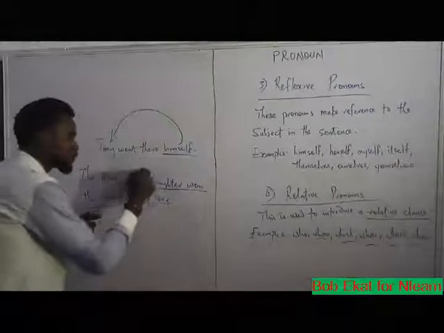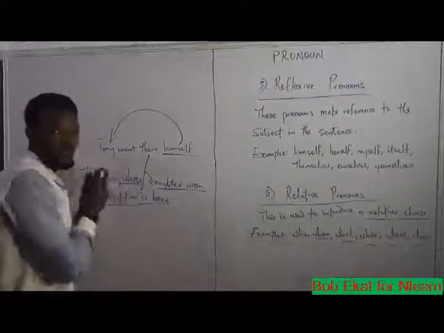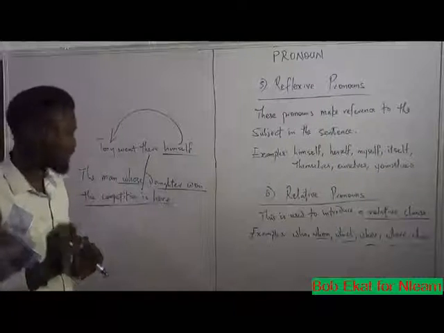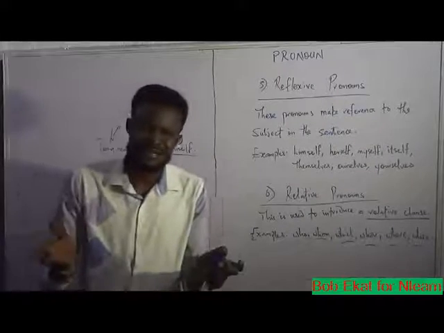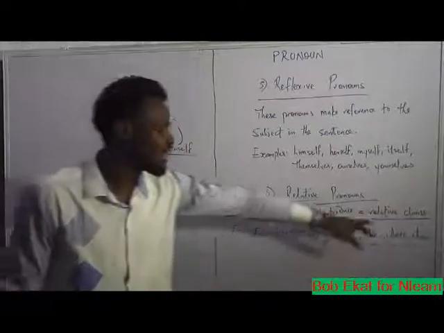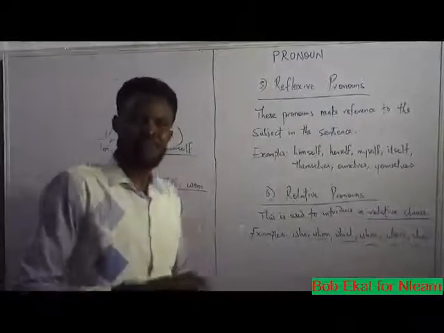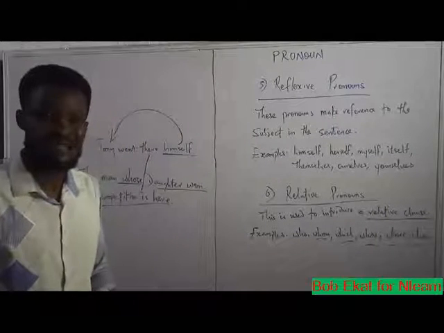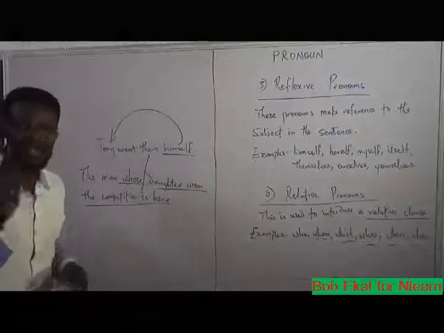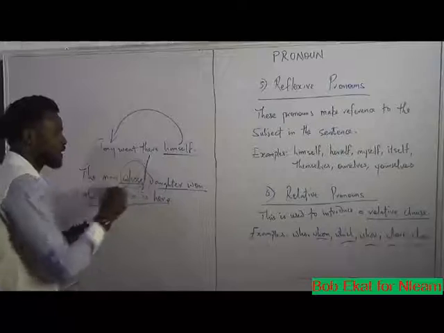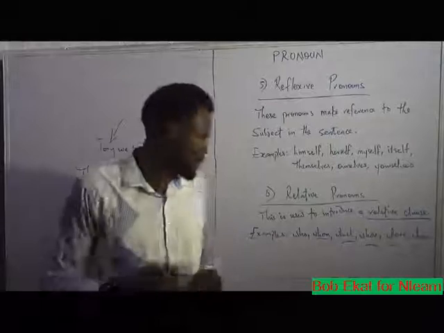If you break the sentence into two, and you take the man whose out of it, what you'll have left is daughter won the competition is here. It will not make sense. And that is why it is called a relative clause. And like we said, this kind of clause is a dependent clause. It depends on something to stand. And in this case, what can make it stand is the first part of the sentence, which has a relative pronoun that can give it firmness to stand. Are you following?